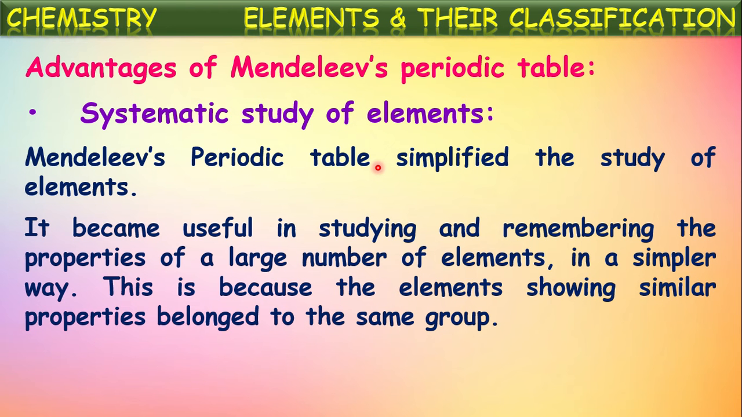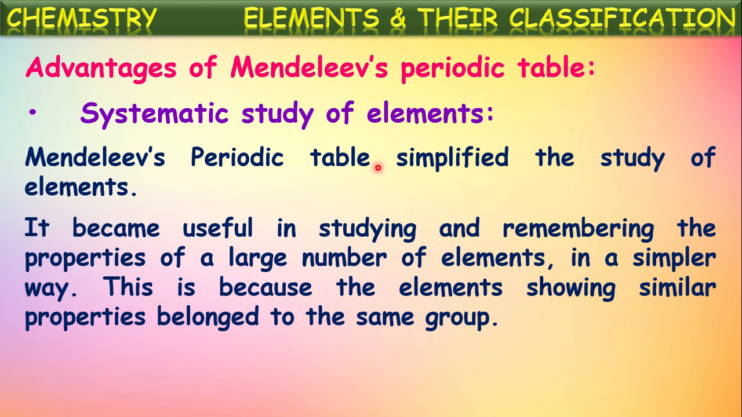It became useful in studying and remembering the properties of a large number of elements in a simple way. This is because the elements showing similar properties belong to the same group. So all the elements having similar properties are kept in one group. Now if we know the properties of one of those elements, the same properties can be applied for all the remaining elements in that group. In that way, it is made easy to remember the properties of all the elements.